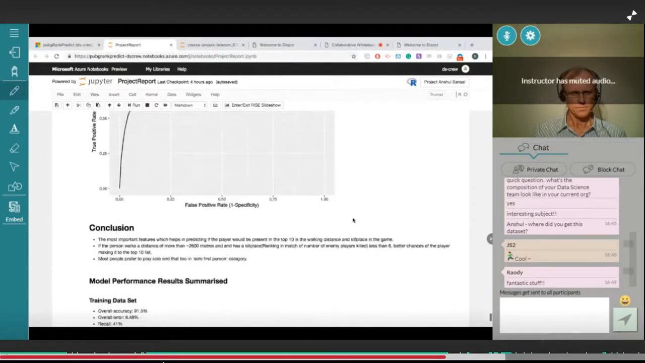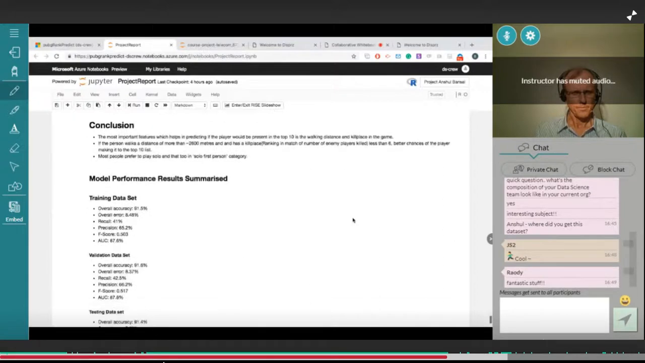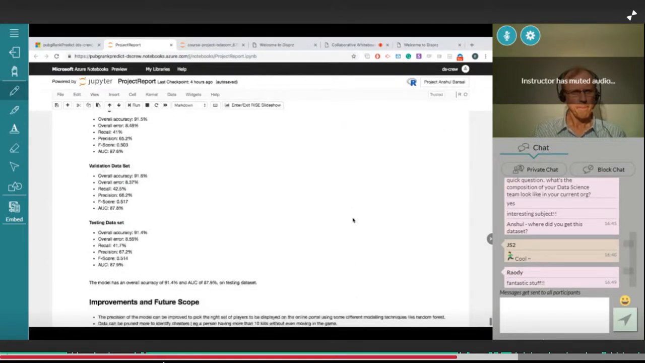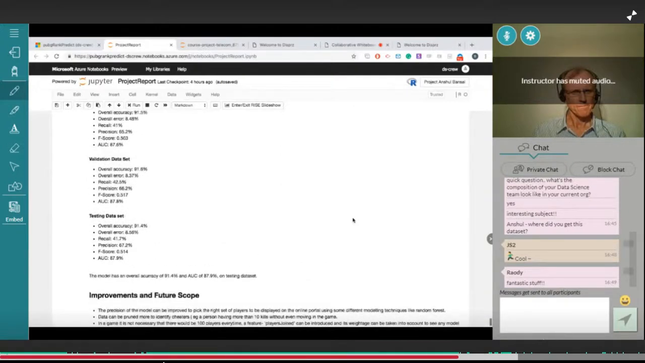It's accurate. The conclusion I made was that the most important features in predicting whether the player would be in the top 10 are the walking distance and killing place in the game. If the player walks more than 2600 meters and has a killing place less than 6, he has a better chance of making the top 10 list. Most importantly, most people prefer to play in a solo match, and that too in the solo first person category. That was the conclusion. Coming to these data figures, the overall accuracy was around 91%.